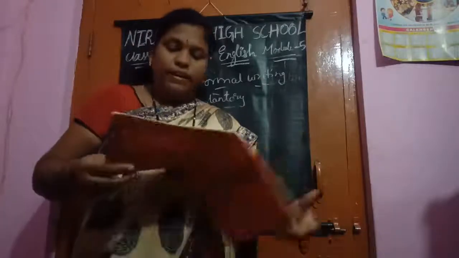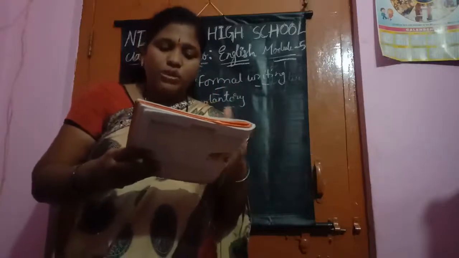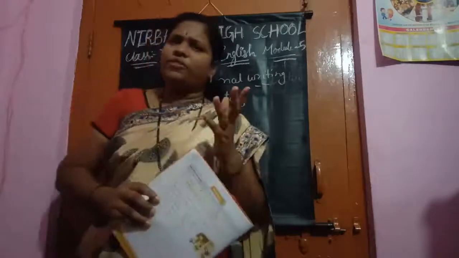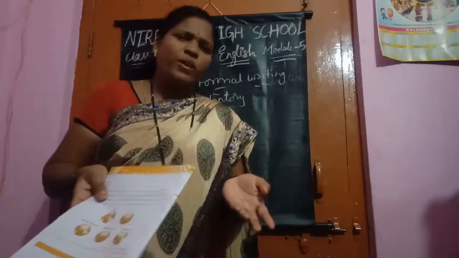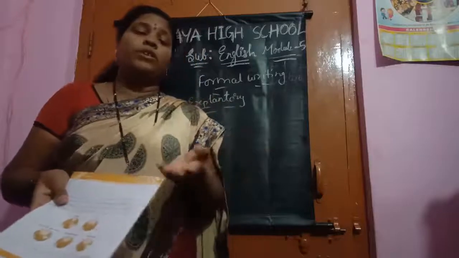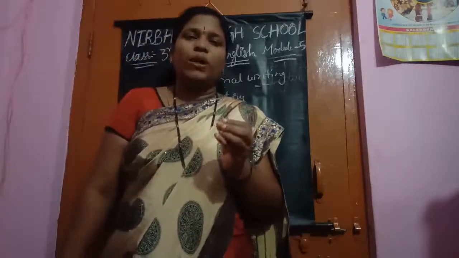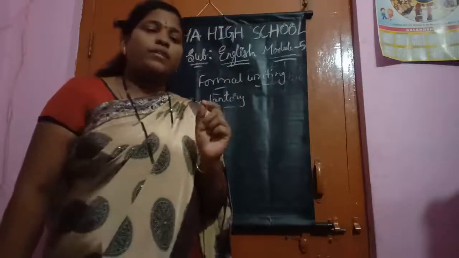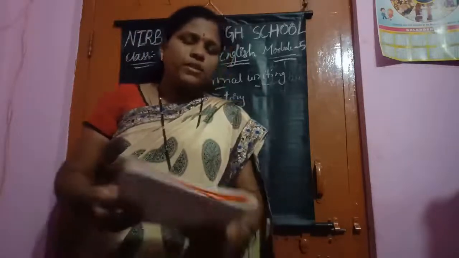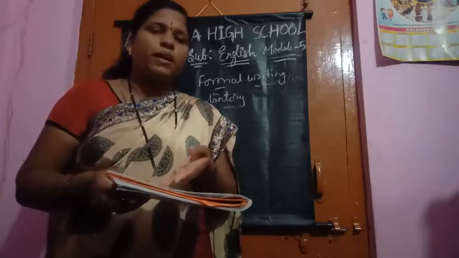See here, explanatory writing. Write a paragraph that explains how to make a cup of tea. Use the pictures given below as hints. Already I know that everyone knows how to make tea. When you're all at home nowadays, every time you will be with your mother only. Whatever your mother is doing, you will be observing that. I hope some children have learned some little cooking also. Small things you can cook, no? I hope that everyone is helping your mothers in the house. I know everyone knows how to prepare tea, because you are seeing your mother prepare tea for your father.